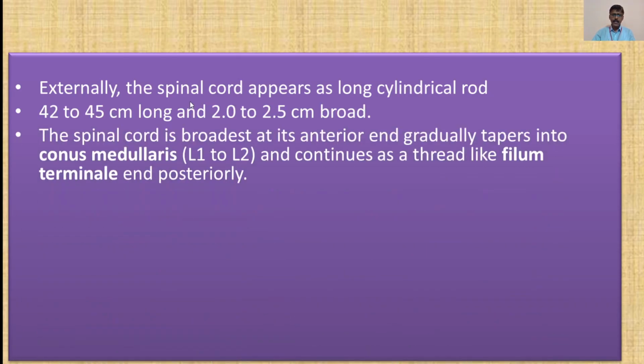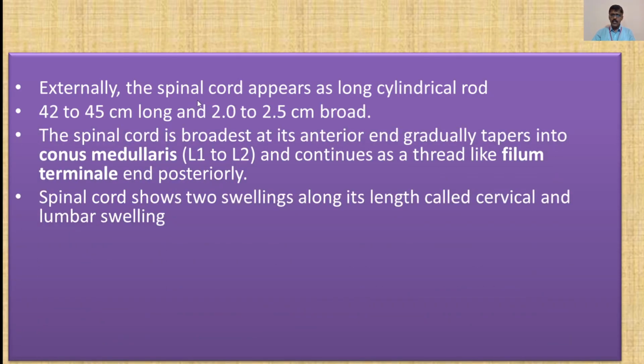Externally, the spinal cord appears as a long cylindrical rod, 42 to 45 centimeters long and 2 to 2.5 centimeters broad. It is a long cylindrical structure having a length of approximately 42 to 45 centimeters and about 2 to 2.5 centimeters broad. The spinal cord is broadest at its anterior end and it gradually tapers into the conus medullaris. Now this conus medullaris is at L1 and L2, which means lumbar 1 and lumbar 2 vertebra.